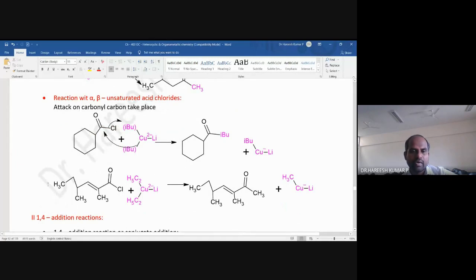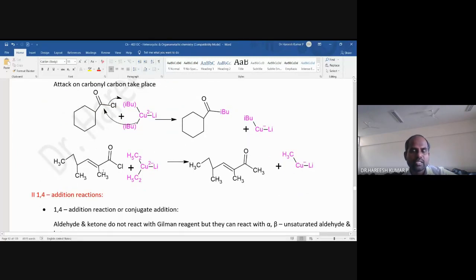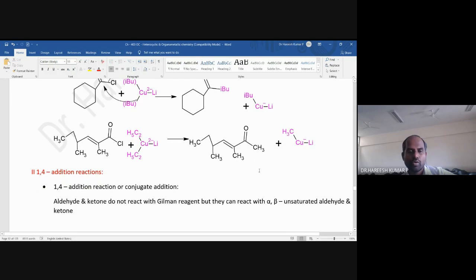And what is this? This is an alpha beta unsaturated acid chloride. So this chlorine can be replaced with the ethyl group of the copper attached one. So the product is a methyl ketone. Alpha beta unsaturated ketones are obtained.